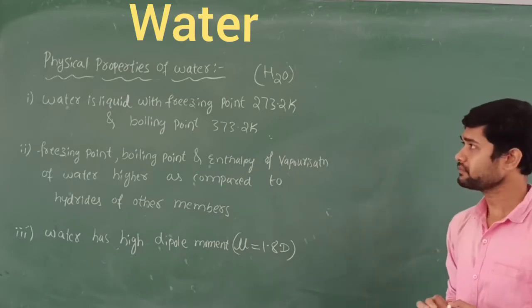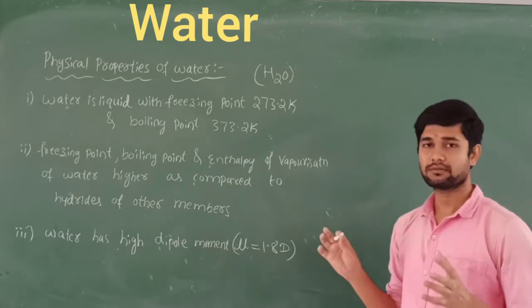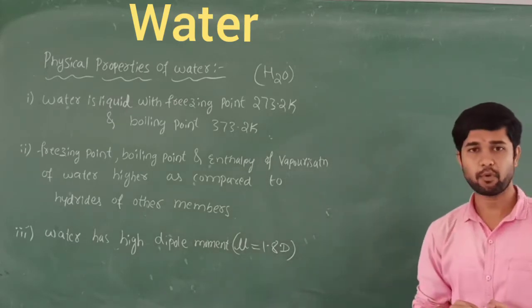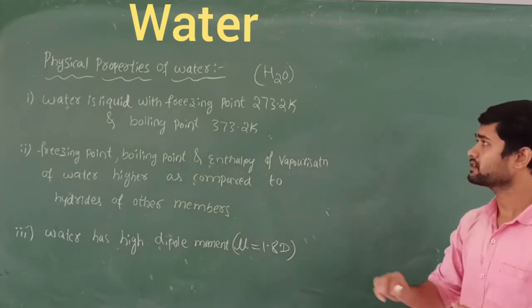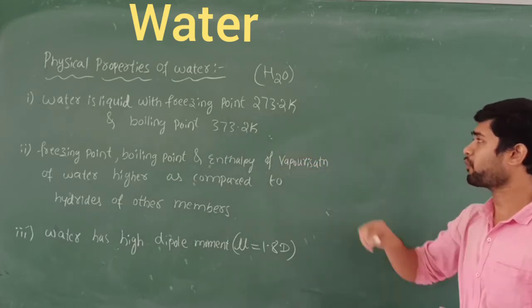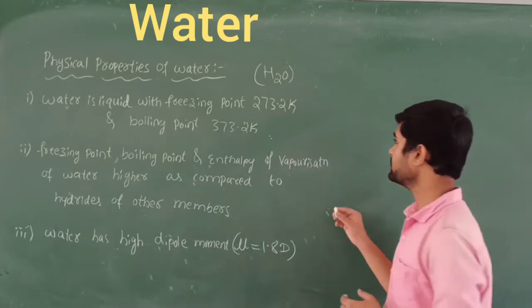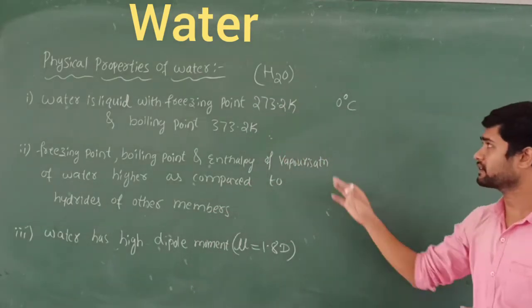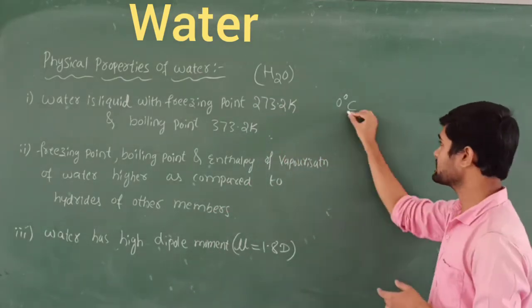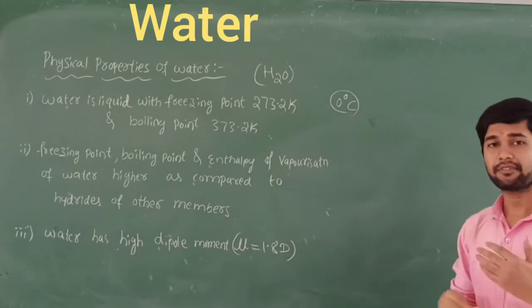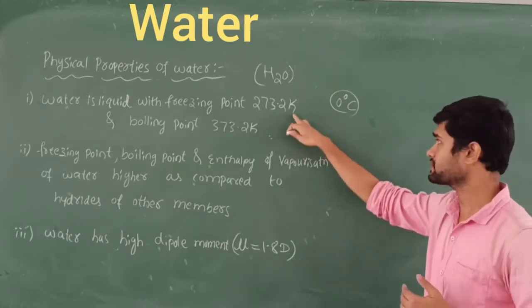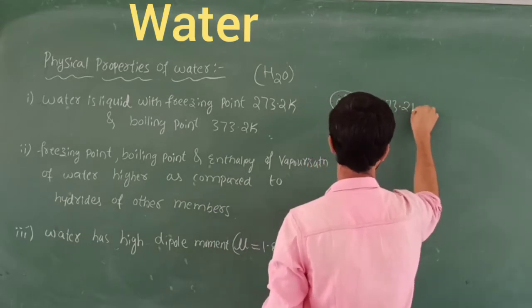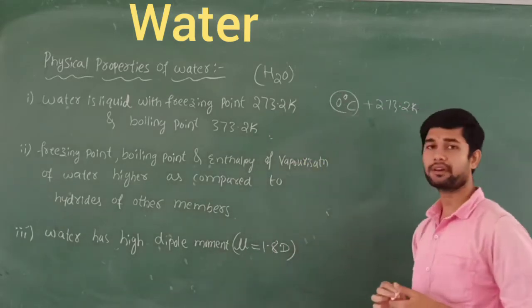First, let us discuss water. Water is always a liquid, and it has a freezing point as well as a boiling point. The freezing point is 273.2 Kelvin, which is nothing but 0 degrees Celsius. In terms of temperature in degrees Celsius, that is 0 degrees Celsius; to convert, we just add 273.2, so that becomes 273.2 Kelvin.